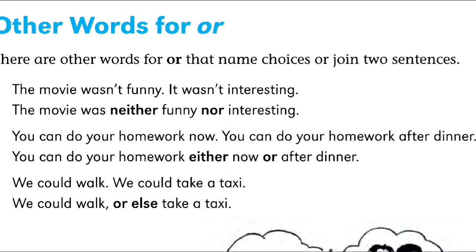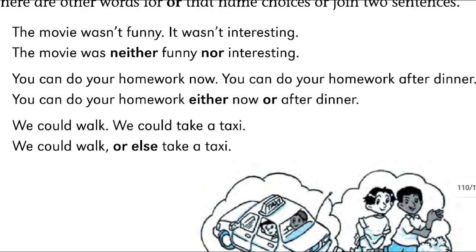We could walk, we could take a taxi. Means you have options, walking or taking a taxi. So we could walk or else take a taxi. So these are some other words which can be used in place of "or" as conjunctions.